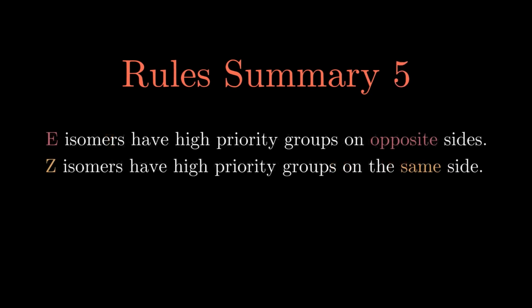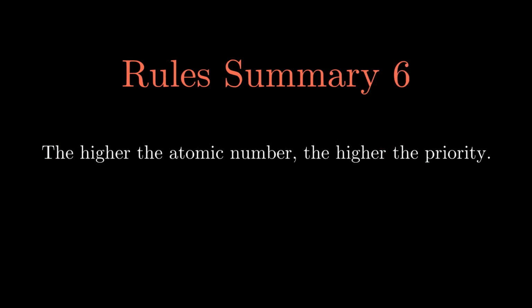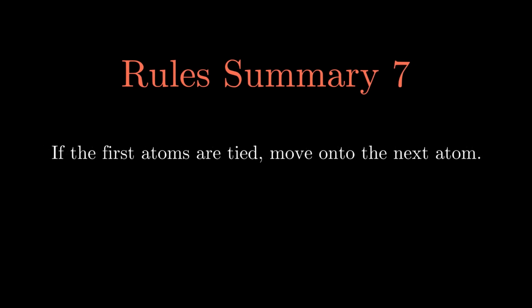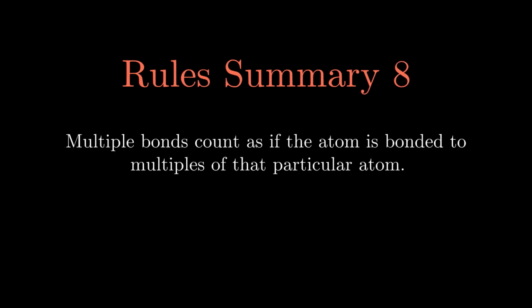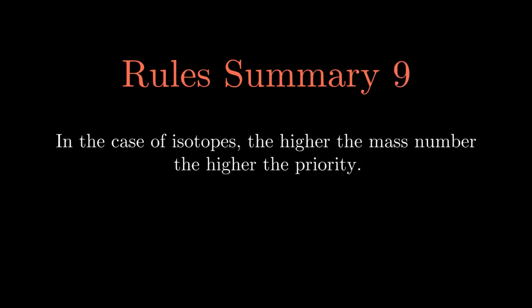For E isomers, the high priority groups are on opposite sides, and for Z isomers, they are on the same side. The higher the atomic number, the higher the priority. If the atomic number is the same for the first atoms encountered, move on to the next to break the tie. Multiple bonds count as if the atom is bonded to multiples of that particular atom. Finally, in the case of isotopes, the higher the mass number, the higher the priority.